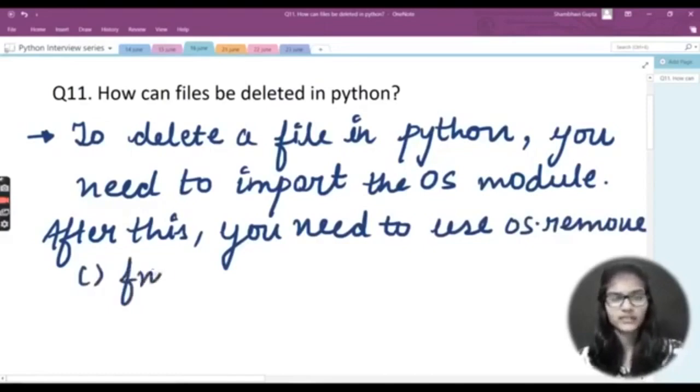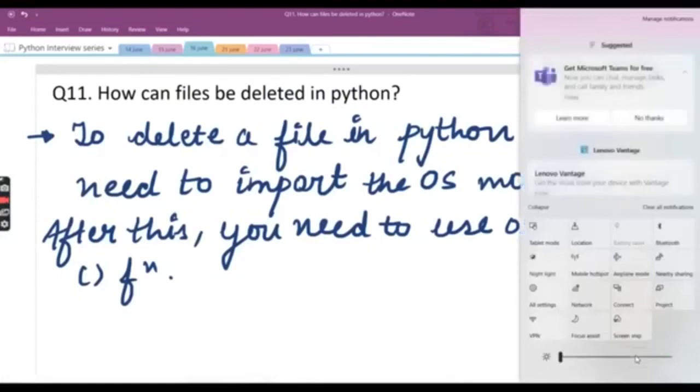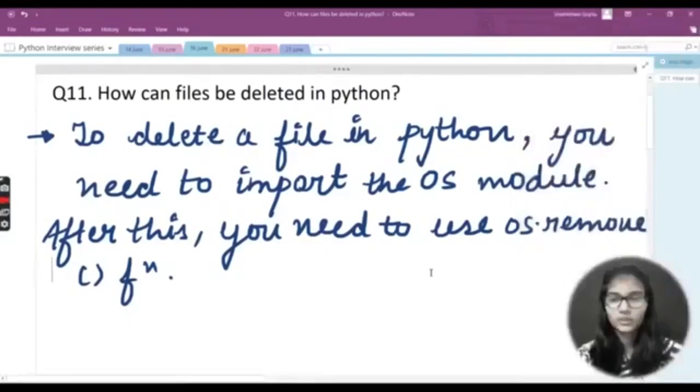After that it will be completed. So this is the procedure you will be using for deleting files in Python: you import the OS module, and after this you use the os.remove function.